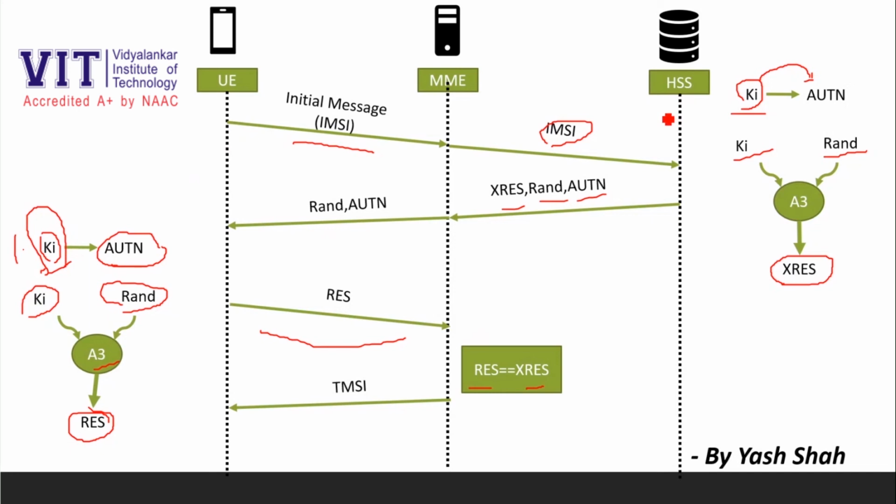So only the authenticated network can generate AUTN. Secondly, the second authentication, where the network authenticates the user, happens at the step where MME compares the received RES from UE to the XRES from HSS.